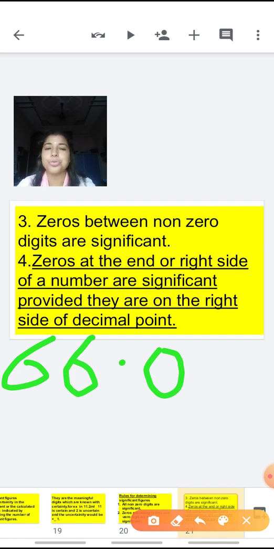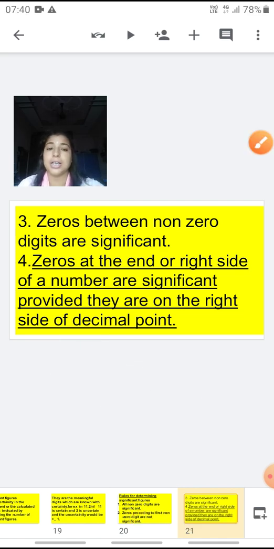We generally do not give any importance to this 0 present after the decimal, but here in chemistry you have to give it importance. This is a significant figure. The 0 present on the right hand side of the non-zero digits is significant when it is present on the right hand side of the decimal point.